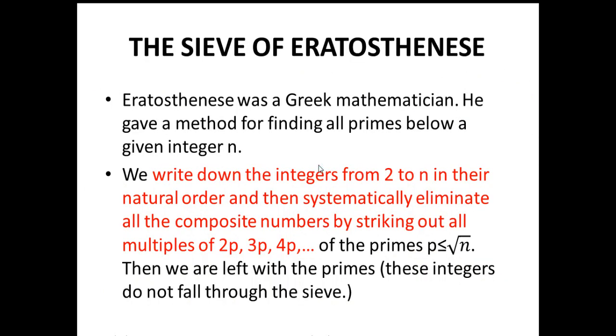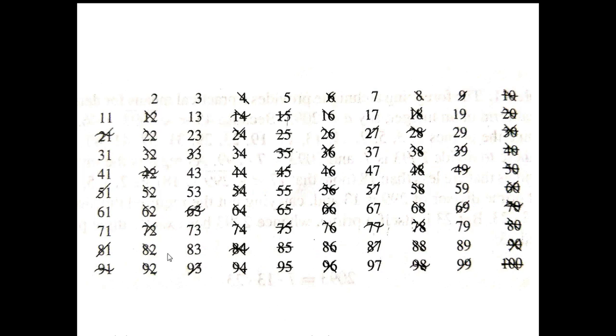So this method was given by Eratosthenes. It goes like this. We write down the integers from 2 to n. Here we were taking only 2 to 100. Write down the integers from 2 to n in their natural order and then systematically eliminate all the composite numbers by striking out all multiples 2p, 3p, 4p of the primes p less than or equal to 10. Then we are left with the primes only. These integers do not fall through the sieve. But we can do this method only for a small set of numbers. When we have lakhs and crores of numbers, doing this is a little cumbersome.